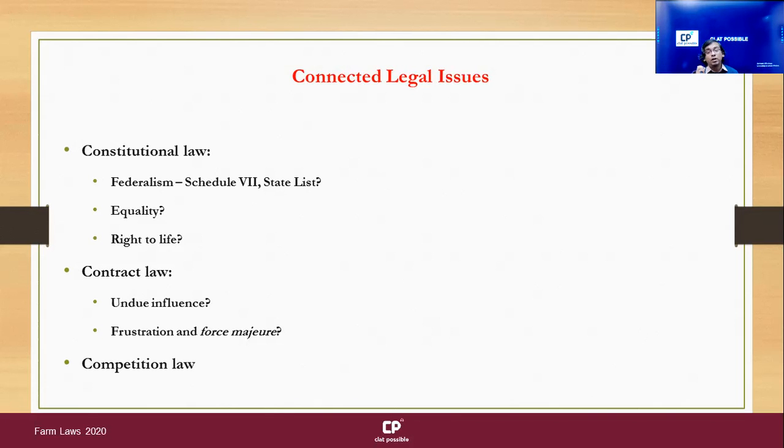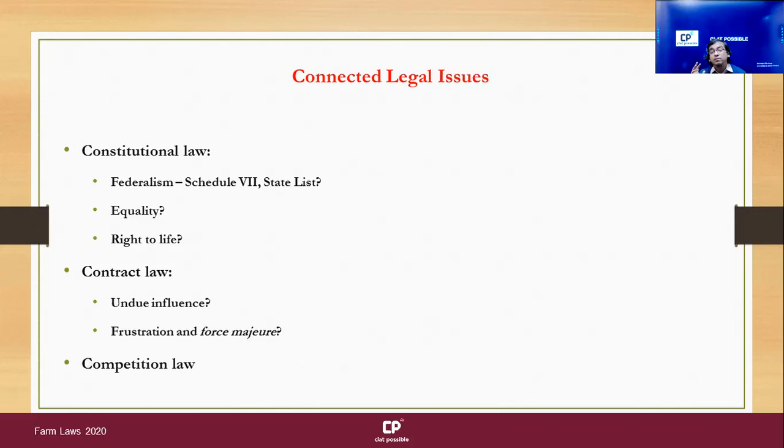Now, another important issue from a contract law perspective comes from the second act, the second law, right? The Price Assurance and Farm Services Law, which says that contract farming is permitted. And what can be the period of contract farming? The period of contract farming has to be minimum one crop season and maximum 5 years. You can go beyond 5 years, but to go beyond 5 years, you have to explicitly mention in the contract. So you can go from one crop season to 5 crop seasons.